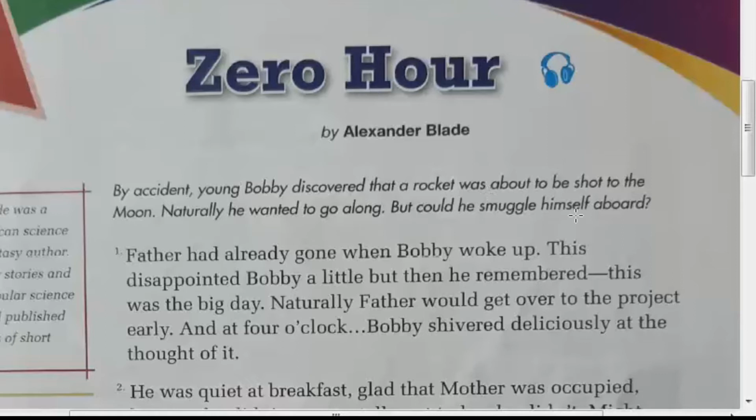His willingness was to go along with the rocket and land on the moon. He wanted to take up all kinds of experience. His father had already gone when Bobby woke up.